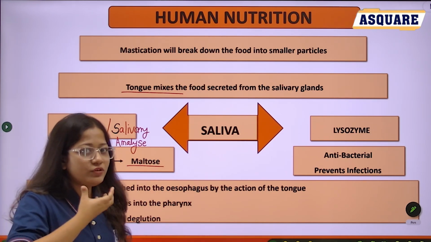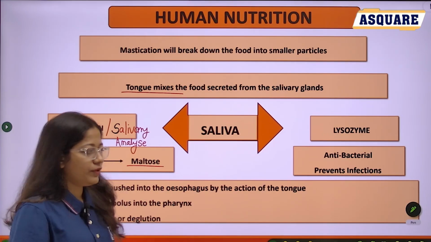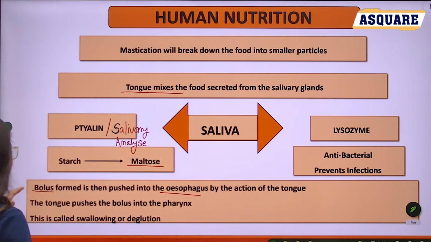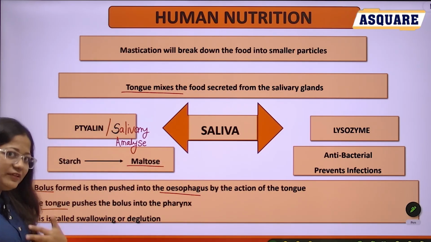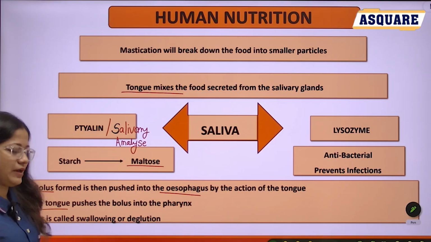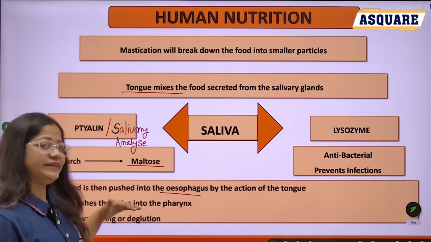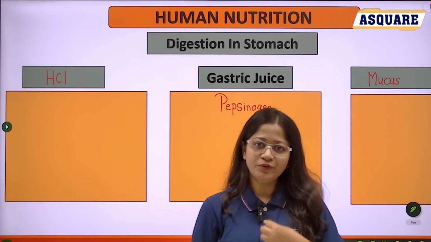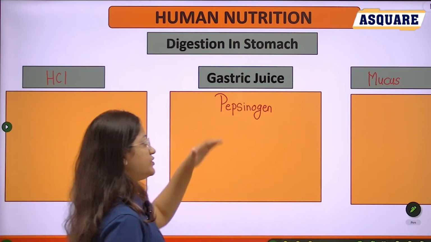Then this bolus is swallowed into the esophagus by the action of the tongue. The tongue pushes the bolus into the pharynx. After the pharynx, it passes into the esophagus, and this swallowing we call deglutition. After the peristalsis movement, food is pushed into the stomach. Then in the stomach, some gastric juices are secreted.